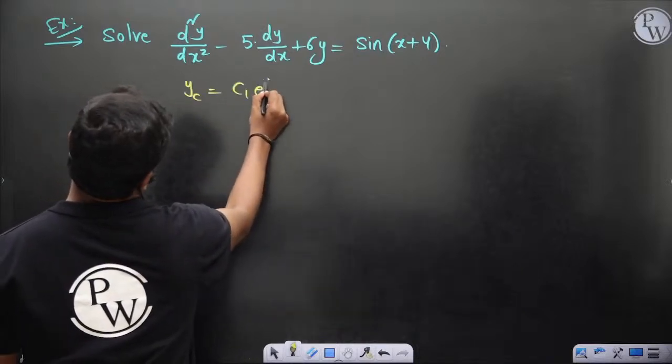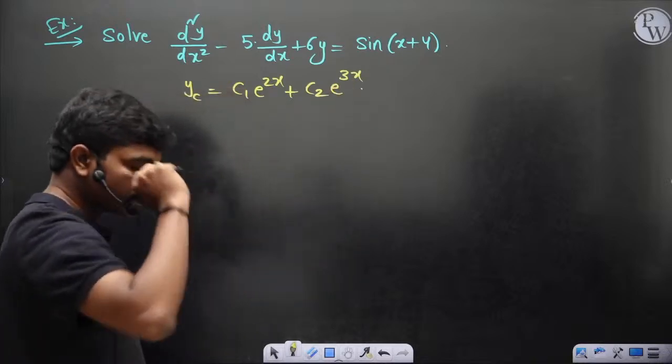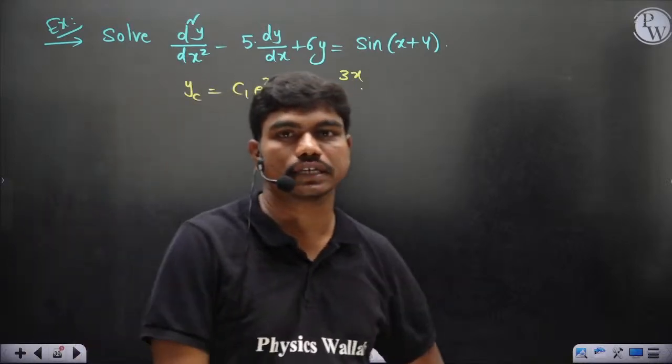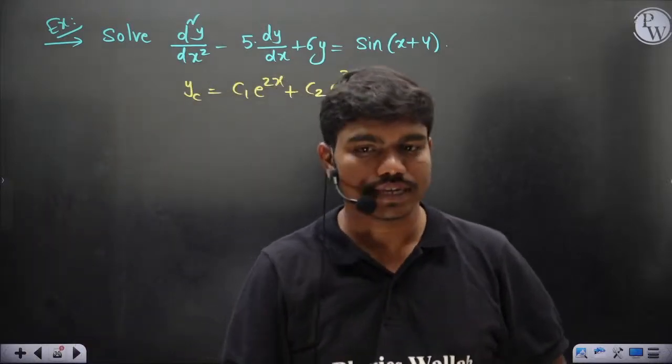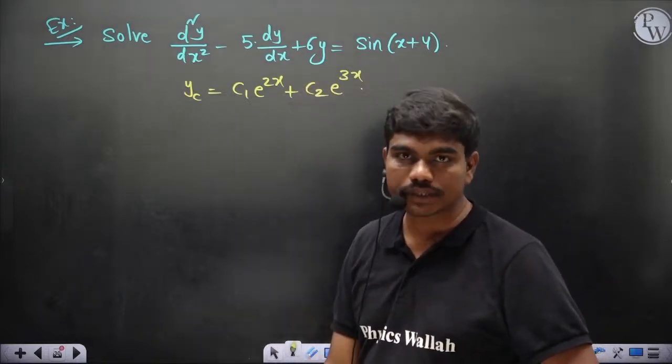Directly you can see this is what you get, the complementary function. Because the auxiliary equation is m square minus 5m plus 6 is equal to 0, so m equal to 2 comma 3. So y equal to c1 e power 2x plus c2 e power 3x. But if you calculate yp, the particular integral value,